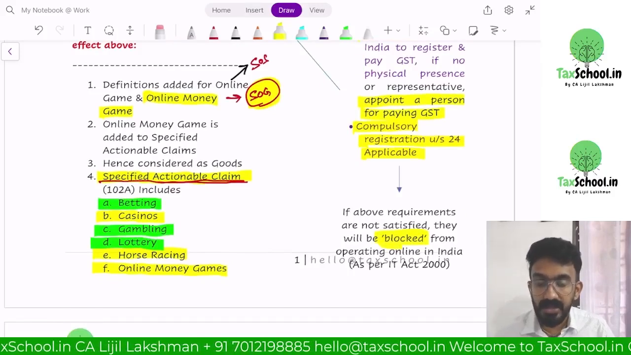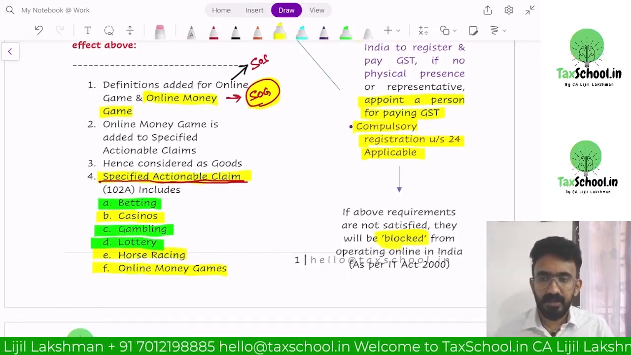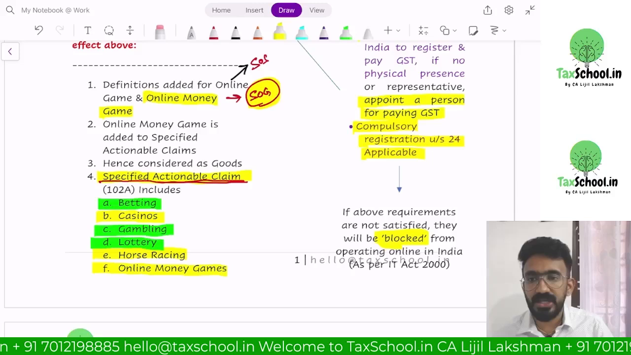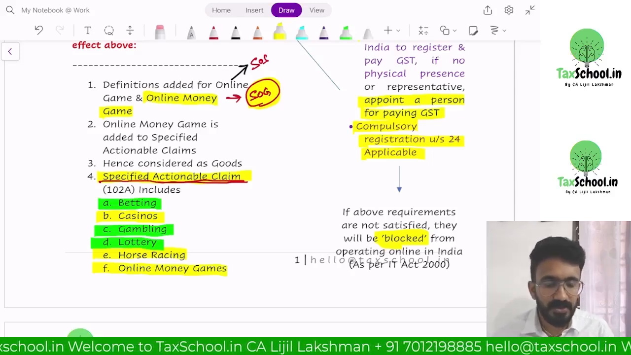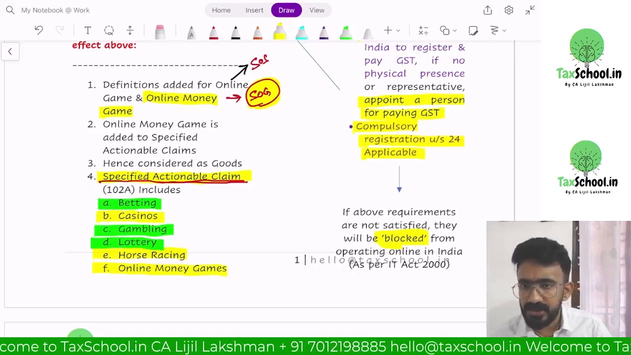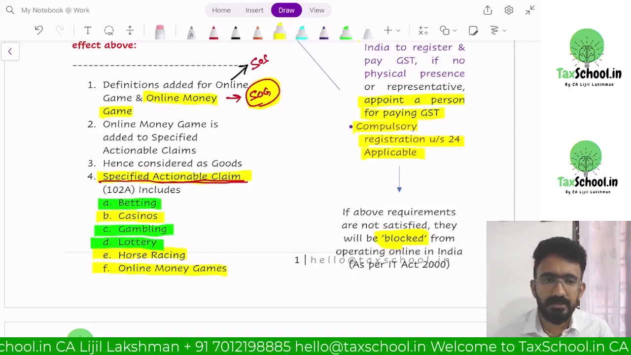That website will not be accessible in India. The IT Act can be invoked and they can block that website. This is the provision that we have. So we have discussed all the peripheral provisions that we have in terms of online money gaming.